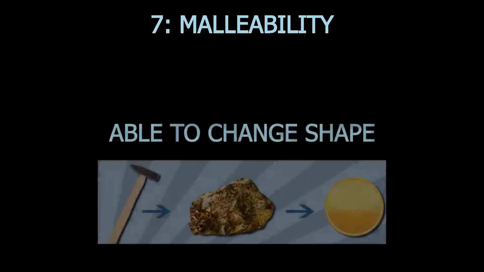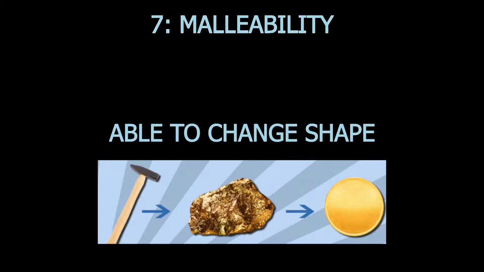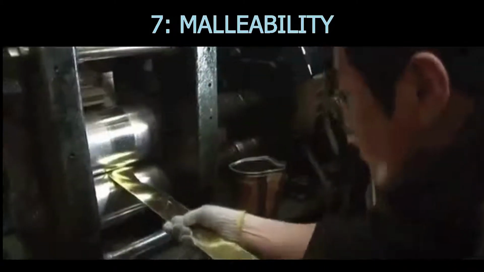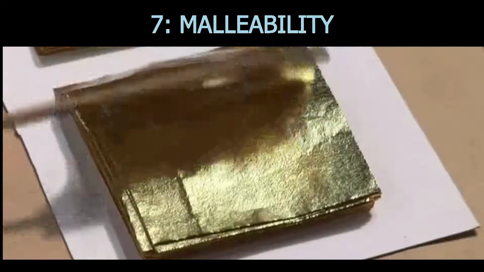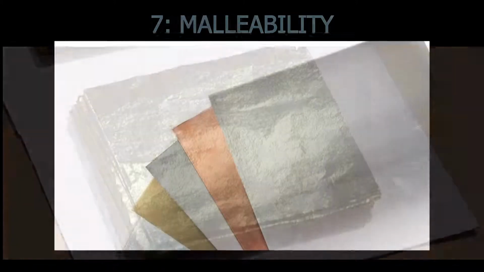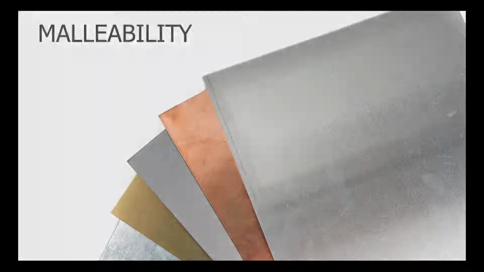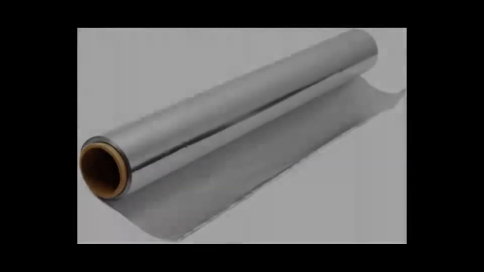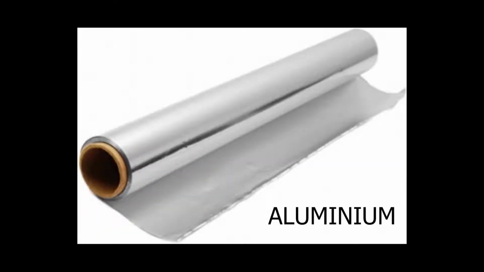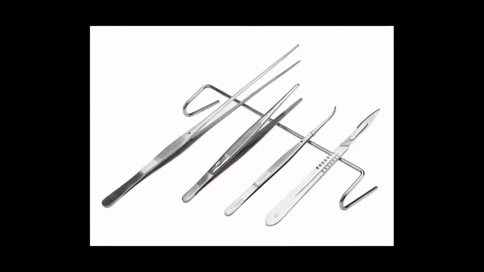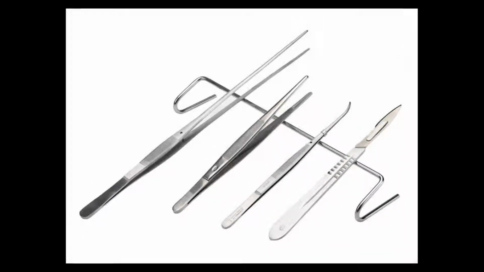7. Malleability. Malleability means able to change shape. Metals can be hammered into very thin sheets. This tendency of metals is called malleability. Aluminum makes use of this property to transform into thin foils. Malleability also helps in making various tools and instruments.